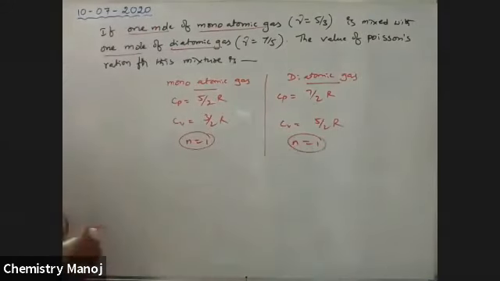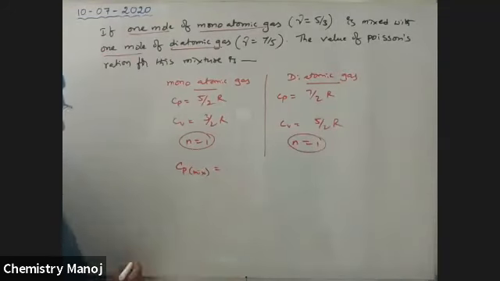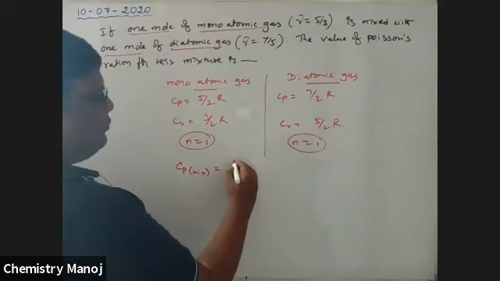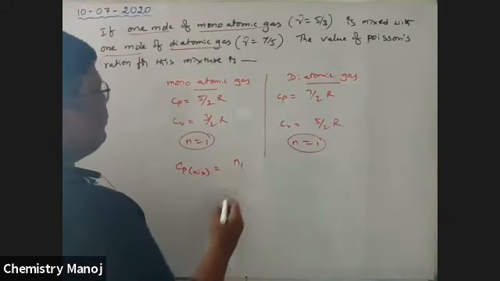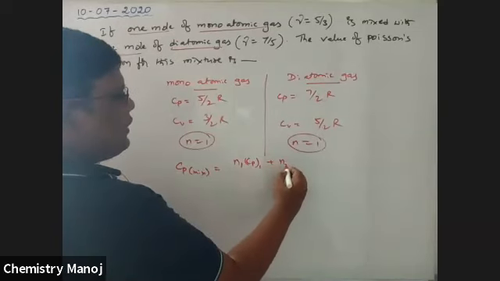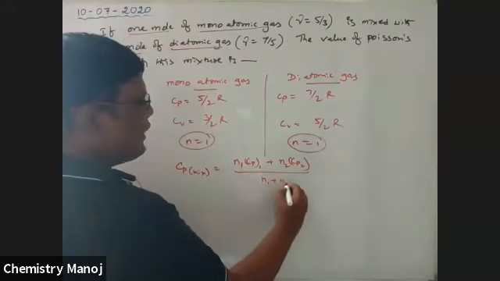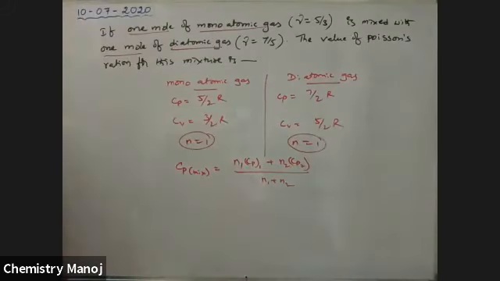These two are mixed. Mixed Cv, mixed Cp, calculate it. Therefore, Cp mixed is equal to N1 Cp1 plus N2 Cp2 by N1 plus N2, where N is the number of moles.